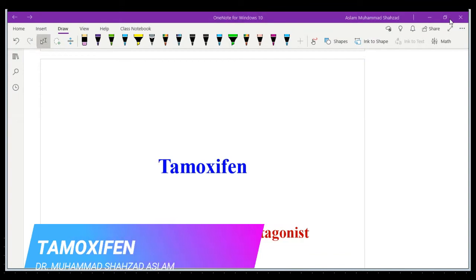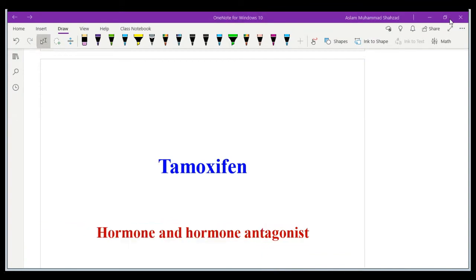Tamoxifen is a drug of choice for the treatment of breast cancer, which is caused because of a high amount of estrogen in the blood. If a woman has an increased estrogen level, she would have a high risk of getting breast cancer. So welcome to this lecture.